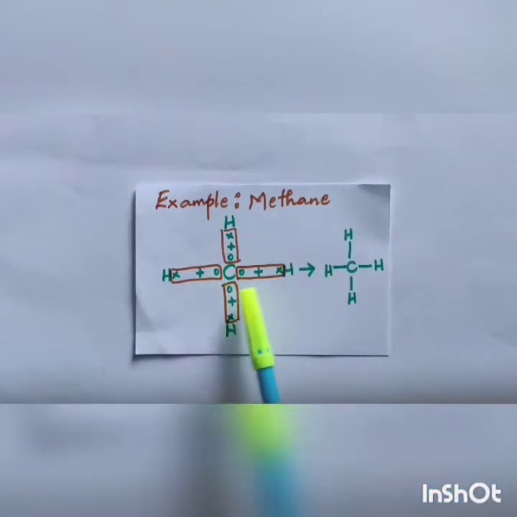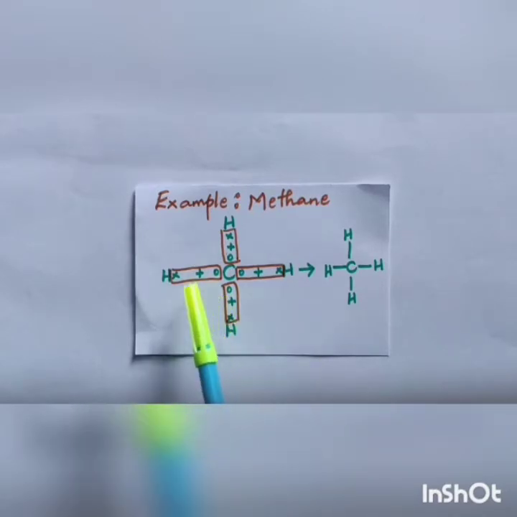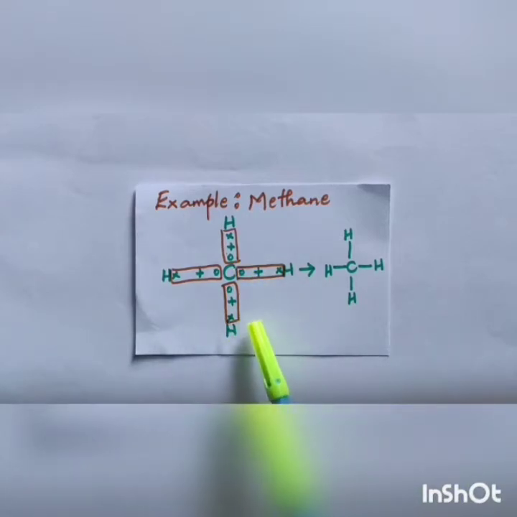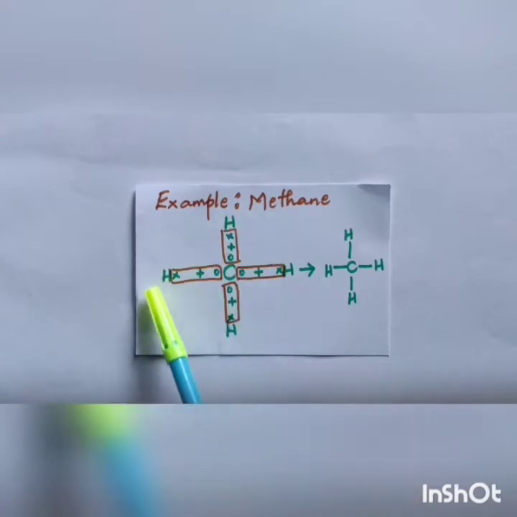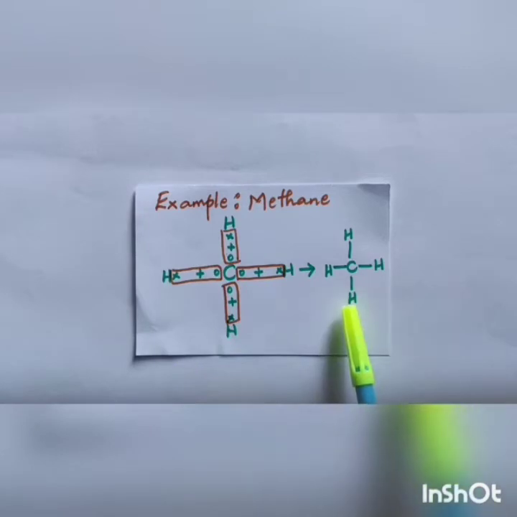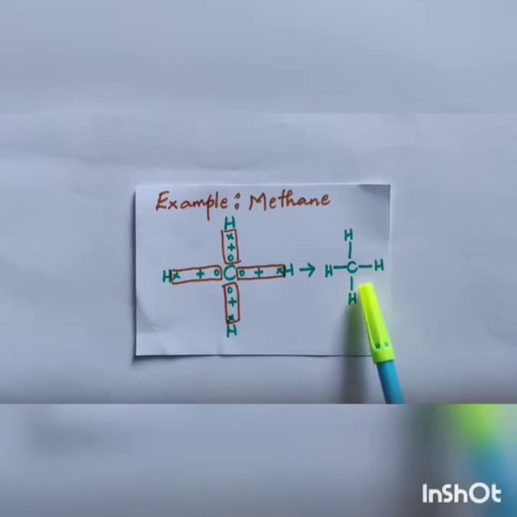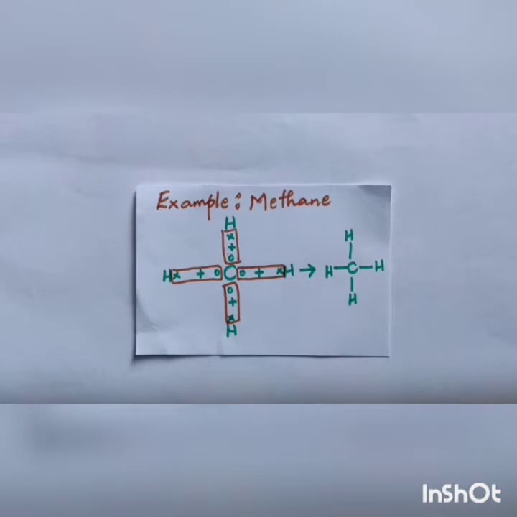Here carbon has 4 outermost electrons. In the dotted structure you can see the 4 valence electrons. It needs 4 more electrons to attain stability, so it involves in covalent bonding. Here you can see it shares with 4 hydrogen atoms. You can see the final structure where 4 single covalent bonds are formed between carbon and hydrogen.